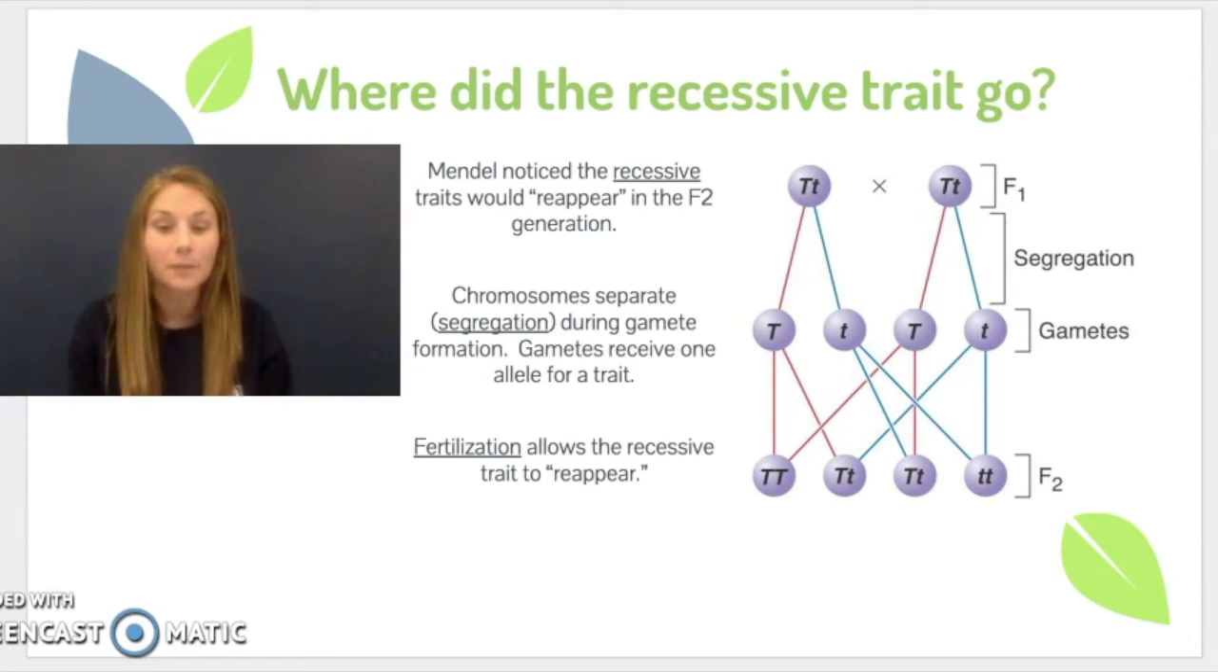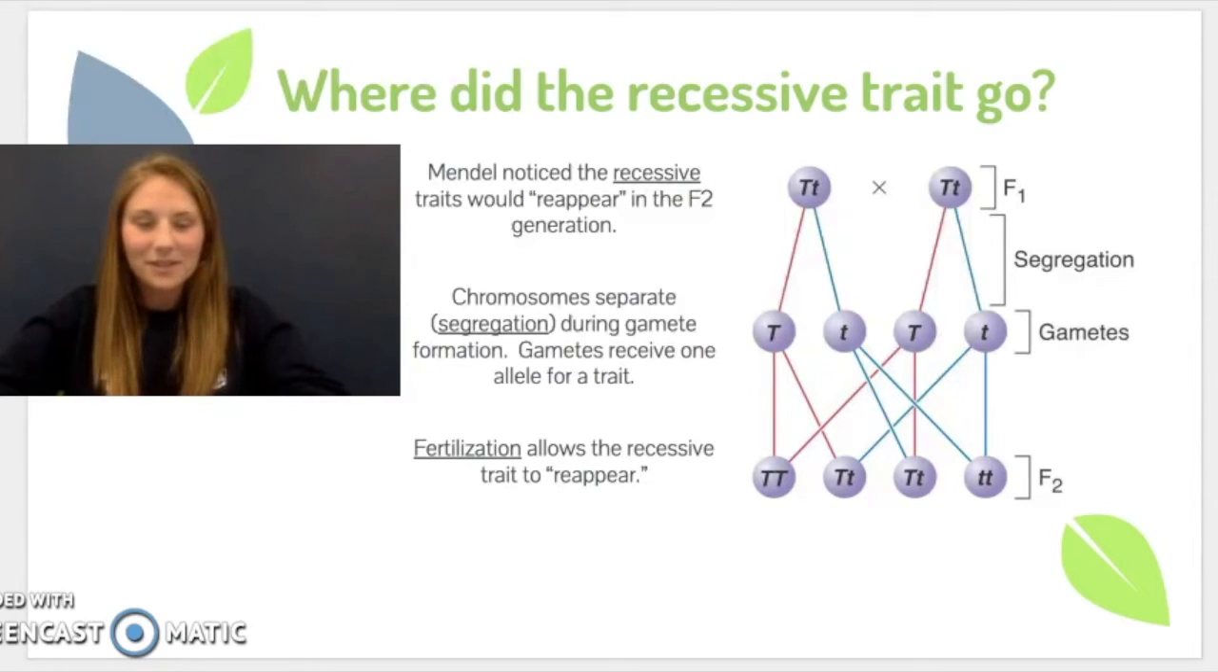Their chromosomes are going to separate during gamete formation. And remember, we are using gamete formation because this is meiosis. So these gametes are going to have one allele for a trait within each of their cells. And you can see that in the middle row of cells within the picture. And then at the bottom, they're going to come back together during fertilization. And then if you received a short trait, recessive trait from your mother and a recessive trait from your father, then that overall recessive trait is going to show up in the F2 generation.